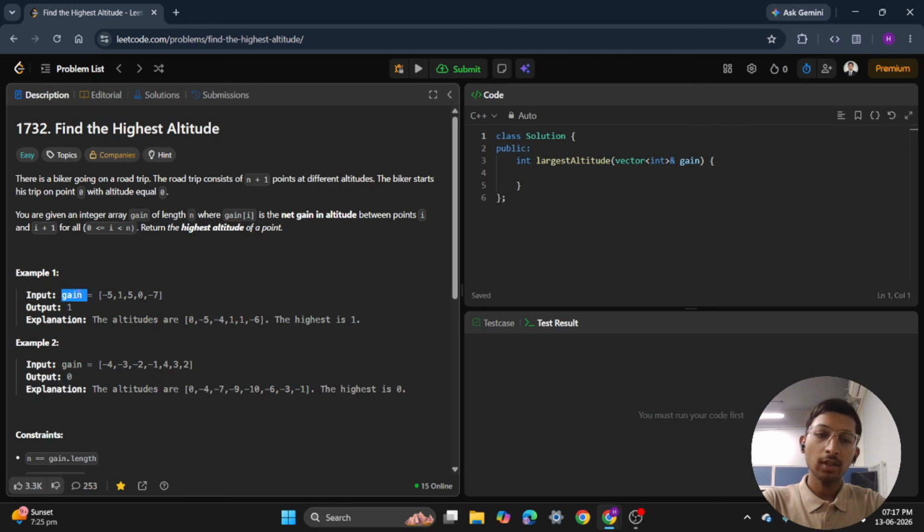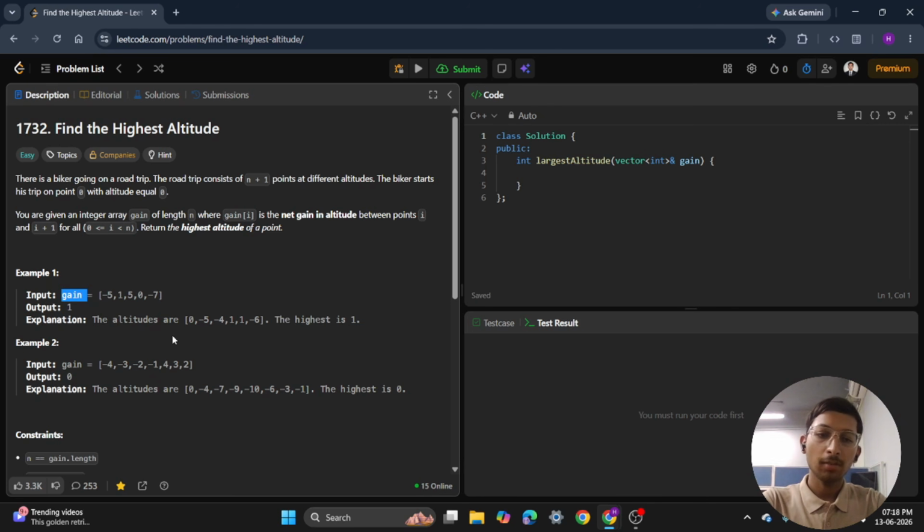So let's look at an example. Example 1 is gain equals minus 5, 1, 5, 0, minus 7. It starts from altitude 0, after that minus 5, so the altitude would be minus 5. After that, it gained plus 1, so the altitude becomes minus 4. After that, it gained plus 5, so altitude becomes 1. After that, it gained 0, so the altitude would remain 1. After that, it decreased by minus 7, so the altitude becomes minus 6. So the highest altitude he has reached is 1. So the answer would be 1.